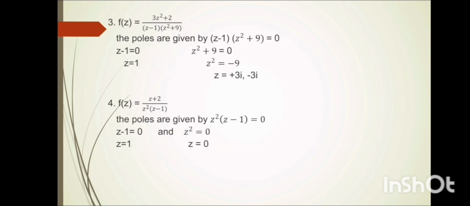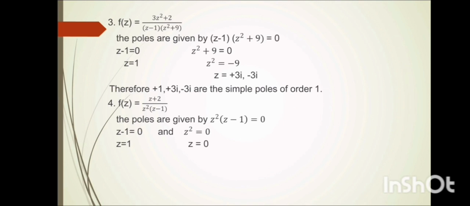Now consider the third example. f(z) = (3z^2 + 2)/((z - 1)(z^2 + 9)). The poles are given by (z - 1)(z^2 + 9) = 0. Therefore, z = 1 and z = ±3i. Therefore, 1, 3i and -3i are simple poles of order 1.